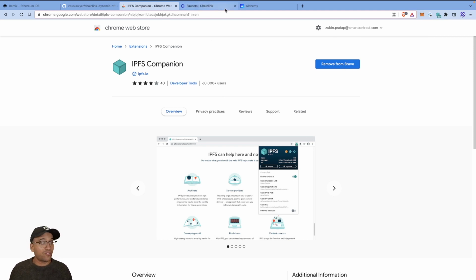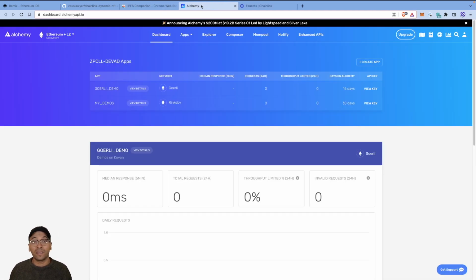The second thing, of course, is to make sure that your Alchemy backend is set up, that you have the correct URL, because eventually you can connect your MetaMask to Alchemy if you like, or if you're developing in another IDE and you want to run a bunch of tests and deploy onto the network, use Alchemy to do that.